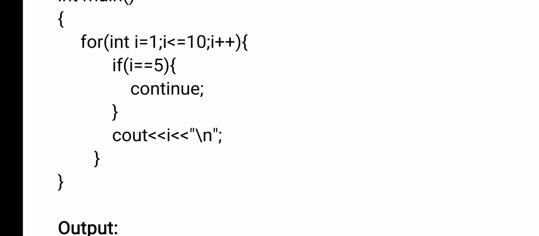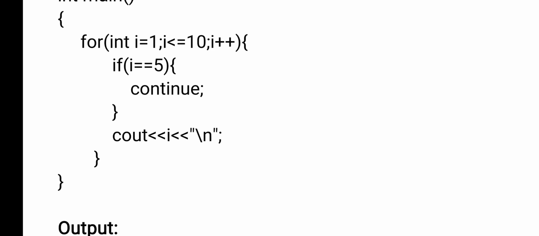Now what is I value? 5. Now 5 less than or equals to 10. Condition is true. If the condition is true, then we will enter into the body of the loop. Inside the body of the loop, again I have given a condition now. 5 equals to 5. Condition is true. When the condition is true, immediately continue will be executed.